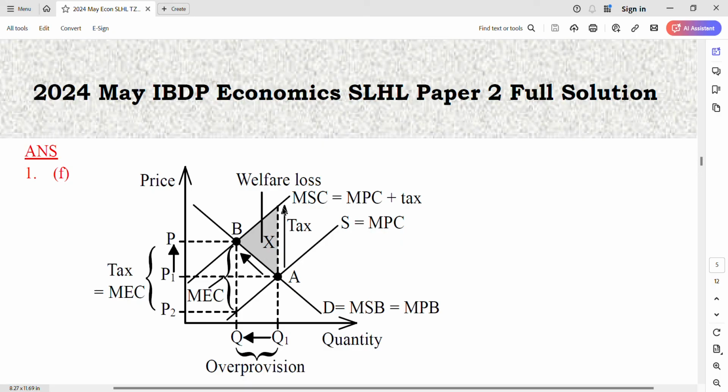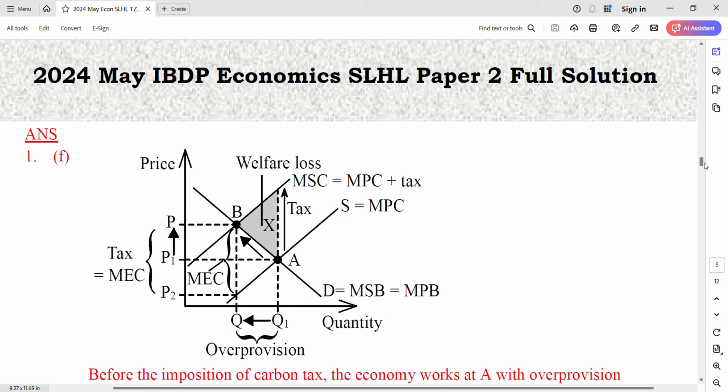If you know exactly how much this is, you do the exact correct tax, but actually in the real world it's impossible to know. Then you can shift the MPC to MSC. Wow, well done. And then the optimum is attained.